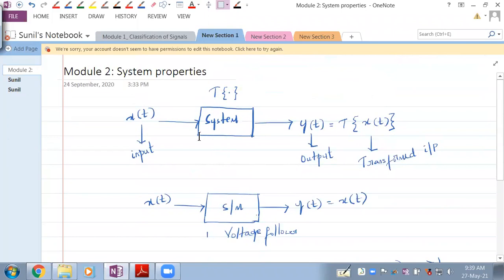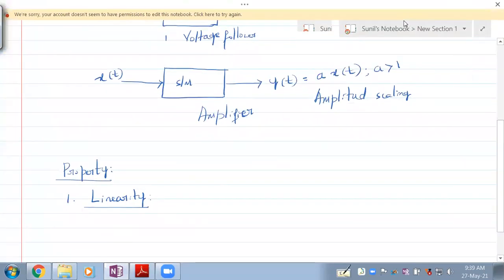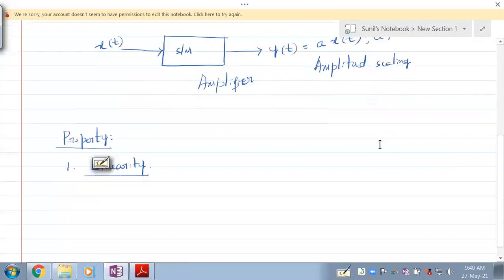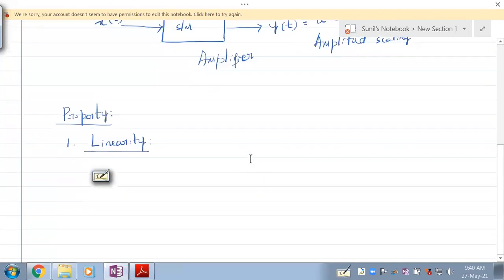Now, if we have to understand the properties, let's go with the properties. The first property that we are seeing is the linearity property. What is linearity doing? Before going to the definition of that, let me give you a fair idea regarding what this property is all about. Fine. Now let's have a system first.